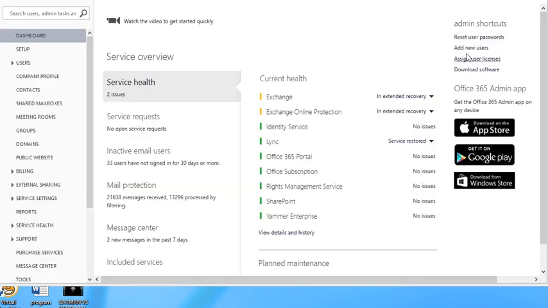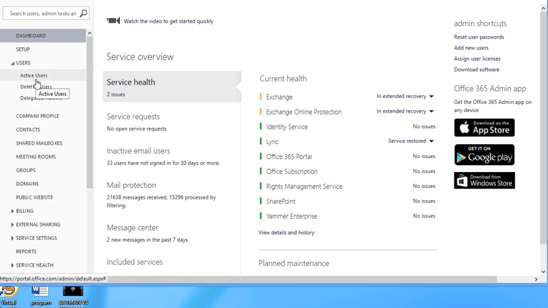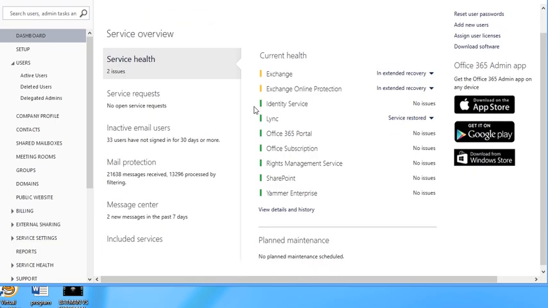So again, reset user password. You will get a call from a user that's logged out, and if you didn't give this ability to users that they can reset their password on their own, then you need to do that from here, or you can actually go to the user section, click on active users, find the user, and then reset their password, doing things like that. So let's just go ahead and let me explain what it is over here on the right side.